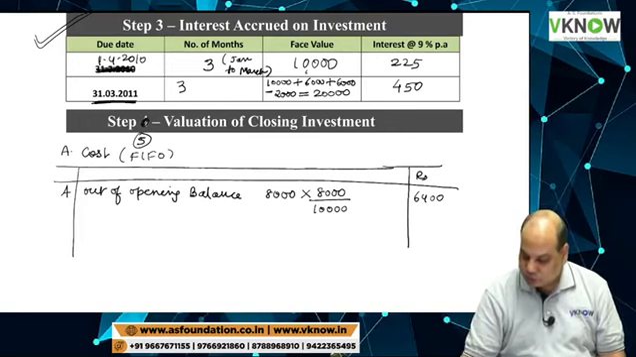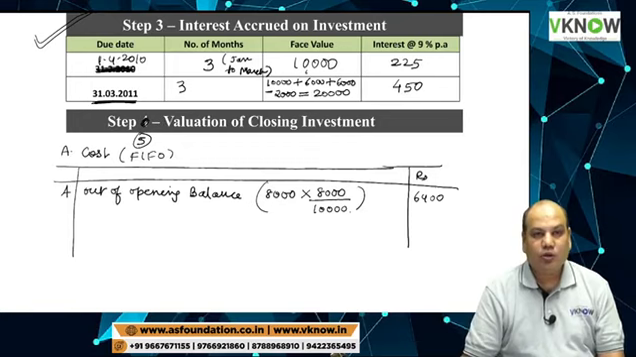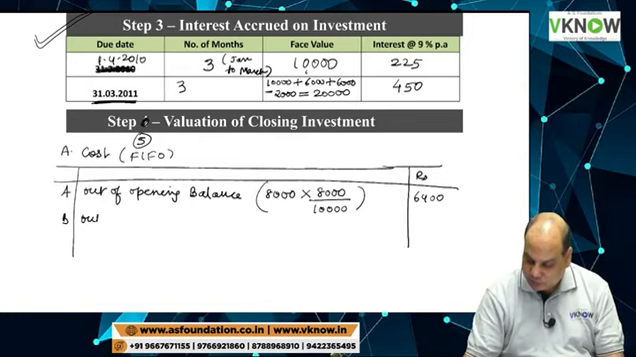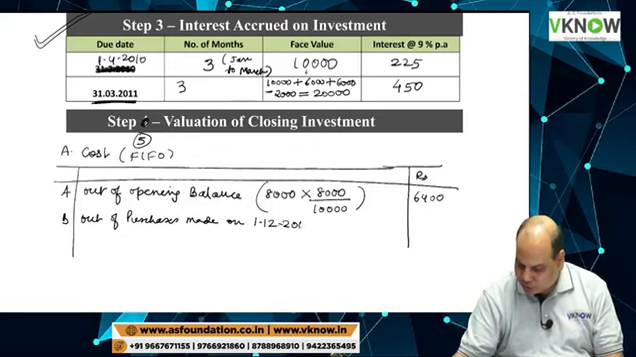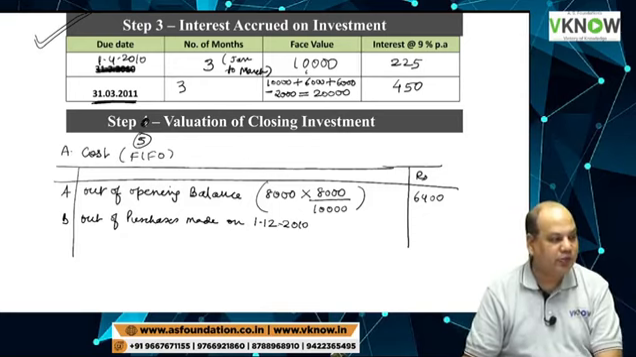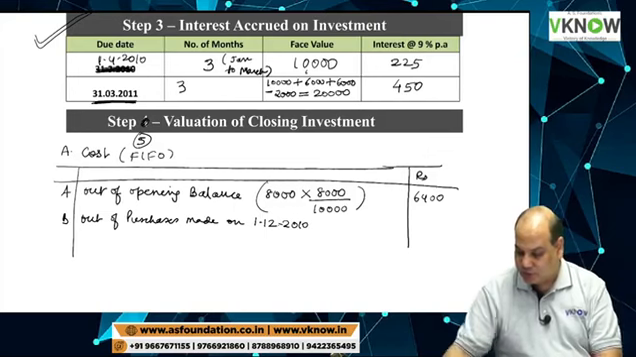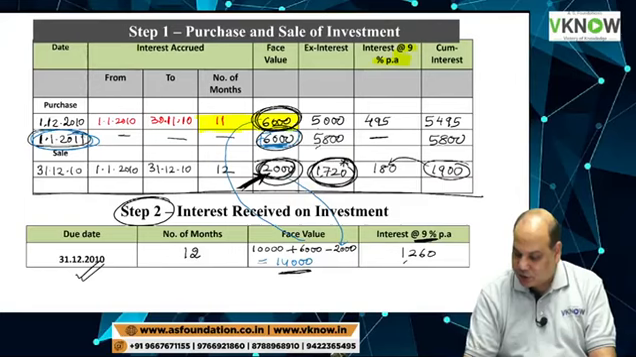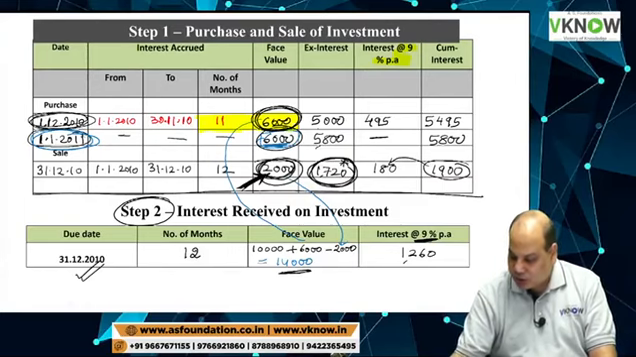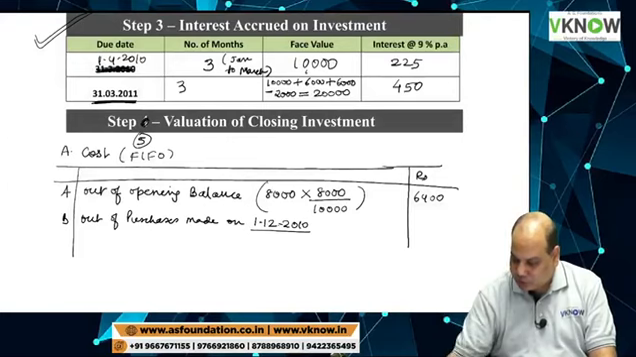Okay, this is your opening lot which is still unsold. Then point B, write down: out of purchase made on 1st December 2010. You have purchased something on 1st December 2010, on the screen, first line, and its cost is 5,000 rupees.